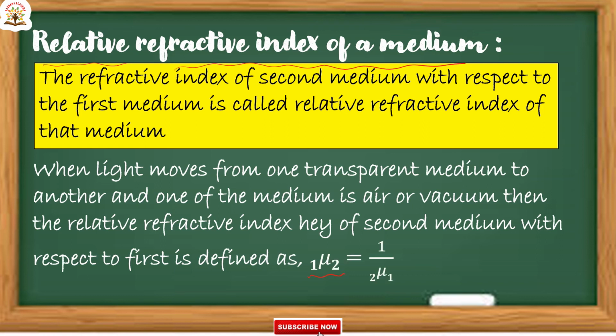Here it is a mathematical denotation. 1 2 indicates the first medium and the second medium.